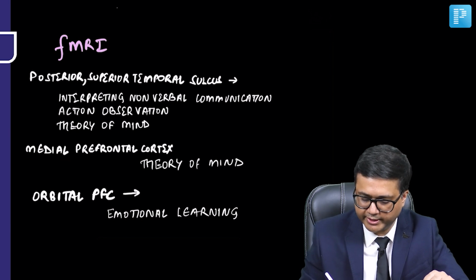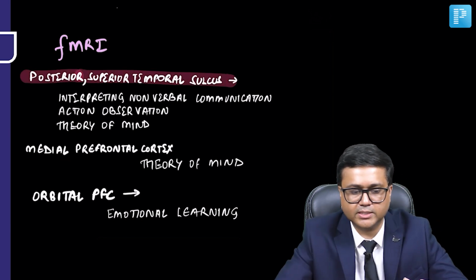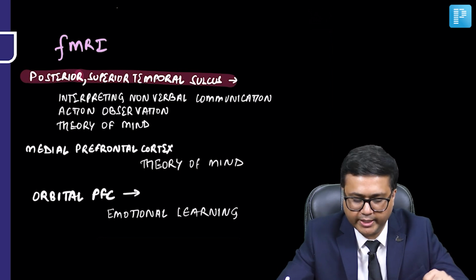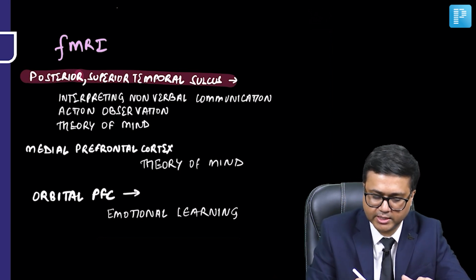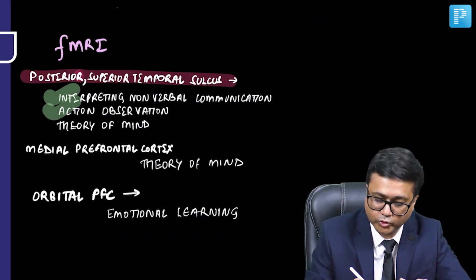Then certain other areas implicated include the posterior superior temporal sulcus. This area is important for functions such as interpreting non-verbal communication, action observation, and also theory of mind.